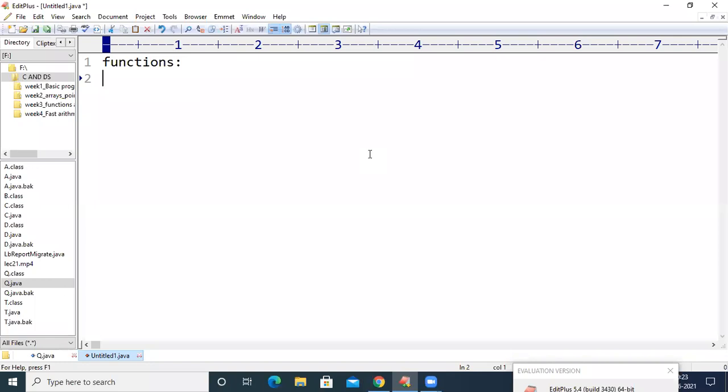So let us see the definition. A function can be called as a block of code, which will be executed when we call it. So it is a block of code and it will get executed when we make a call to that particular function.